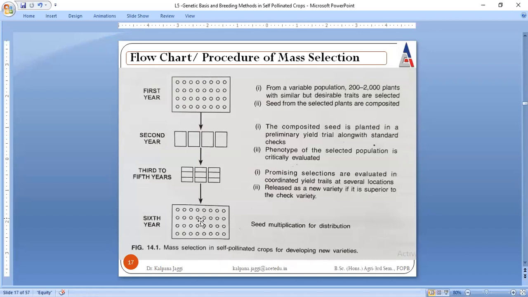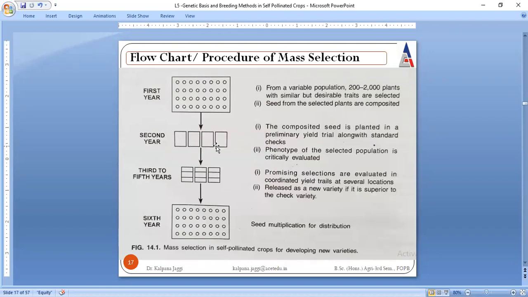And once it is released, it will be multiplied again so that it becomes available with all the distributors, right? So what we are doing is, we started with plants which were phenotypically similar to each other, and we ended up with a line that is again similar to each other, but more superior as compared to the first year plants. This is the procedure of mass selection.